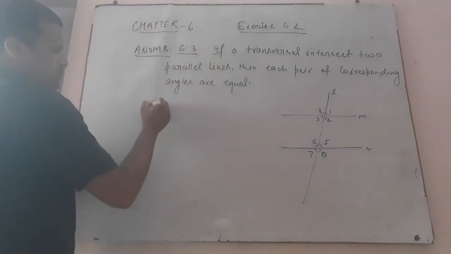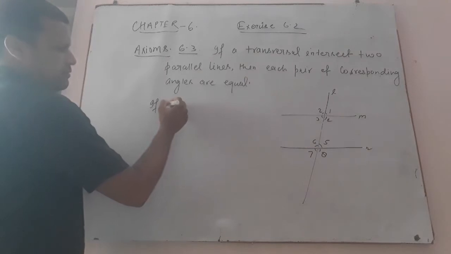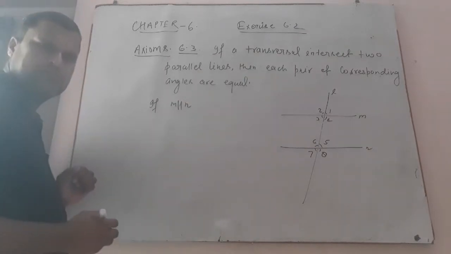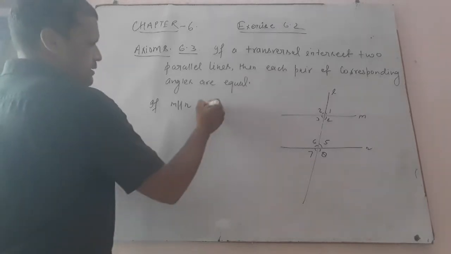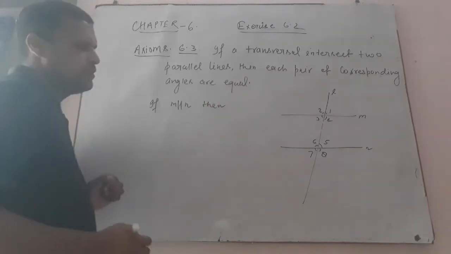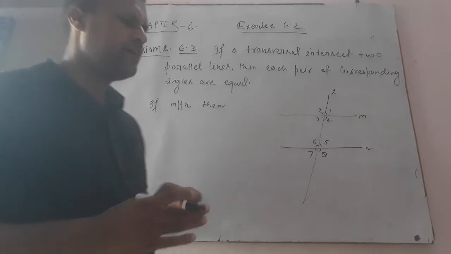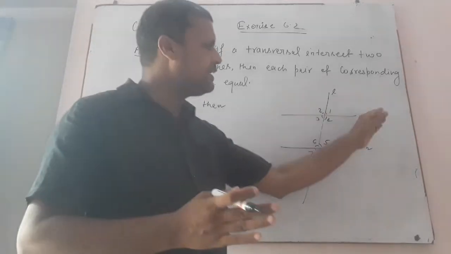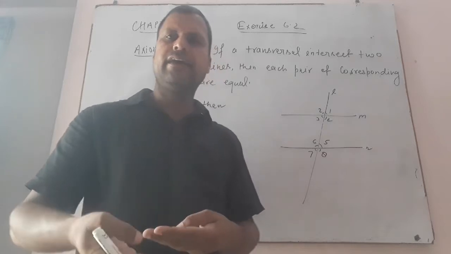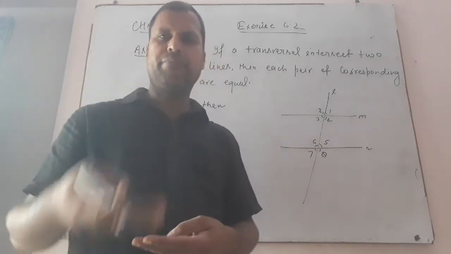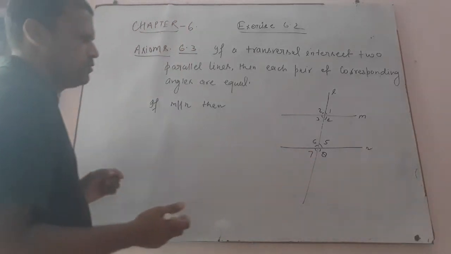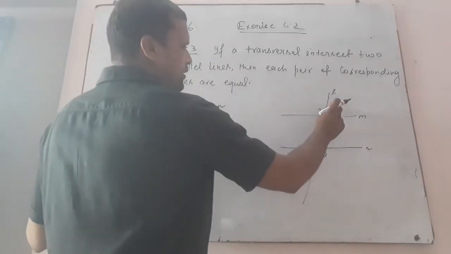So, if M is parallel to N, then which ones are the corresponding angles? Corresponding angles are on the same side of the transversal, either above both lines or below both lines. So, corresponding angles 1 and 5 are equal.